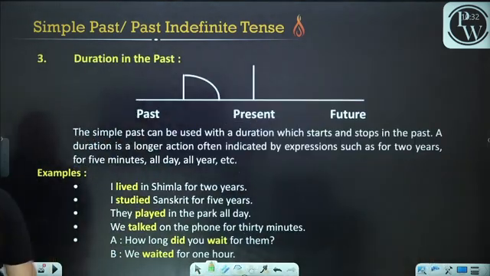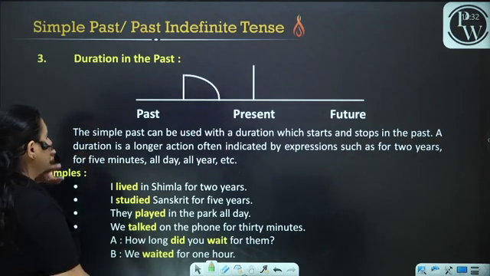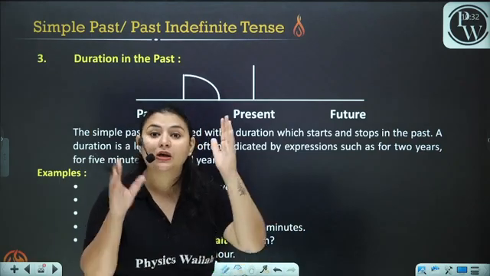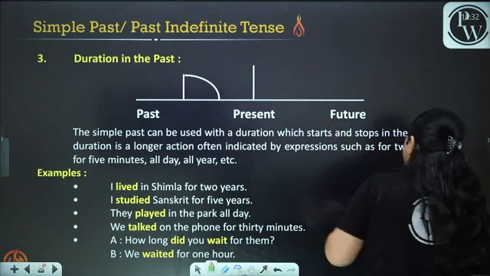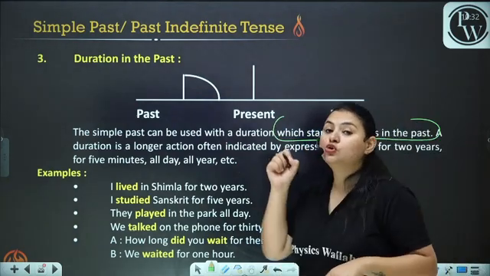Now, duration in the past. We are talking about duration. Now, the simple past can also be used in the case when we are talking about a duration which started in the past, but it also stopped in the past.